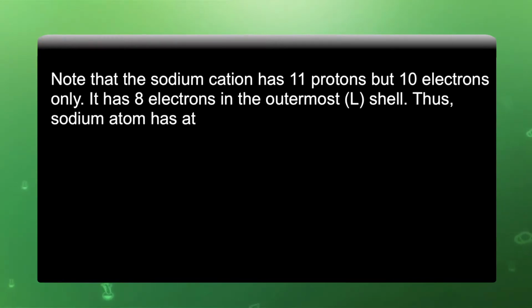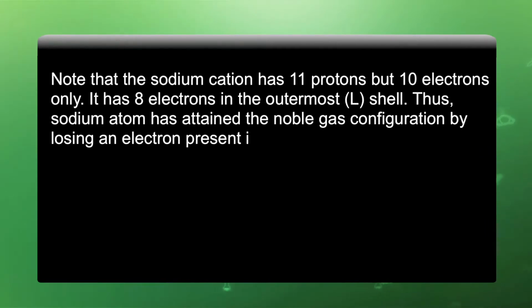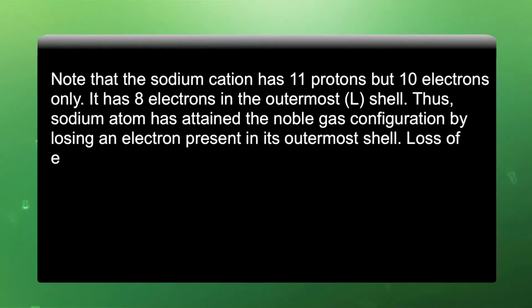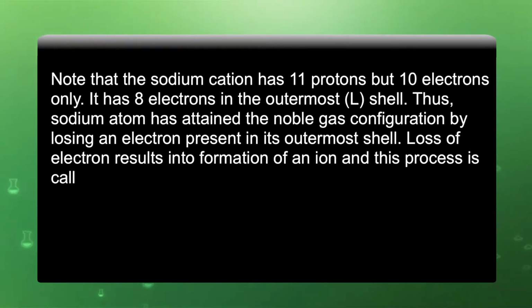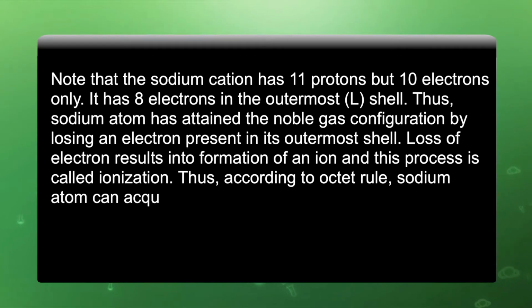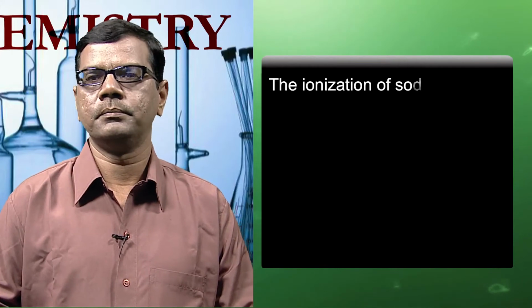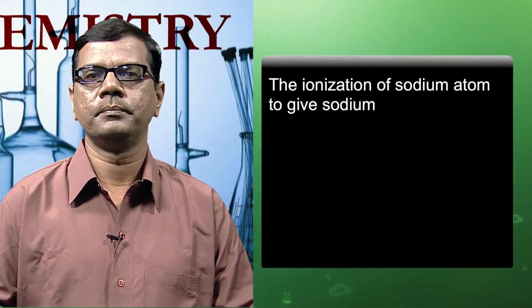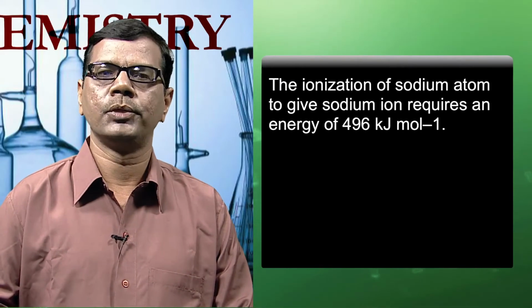Thus, the sodium atom has attained the noble gas configuration by losing an electron present in its outermost shell. The loss of an electron results in the formation of an ion, and this process is called ionization. Thus, according to the octet rule, a sodium atom can acquire stability by changing to a sodium ion, that is Na+. The ionization of a sodium atom to give a sodium ion requires an energy of 496 kilojoule per mole.